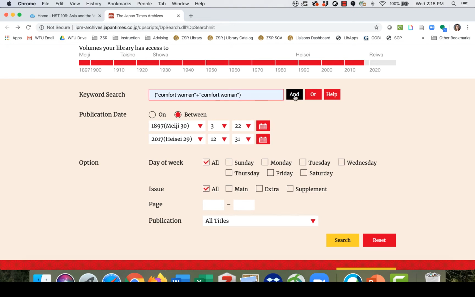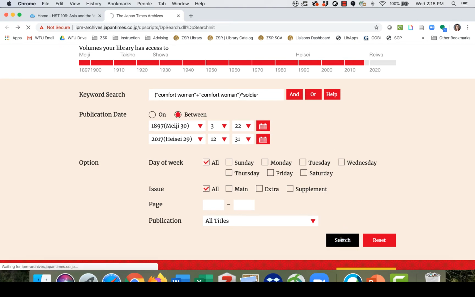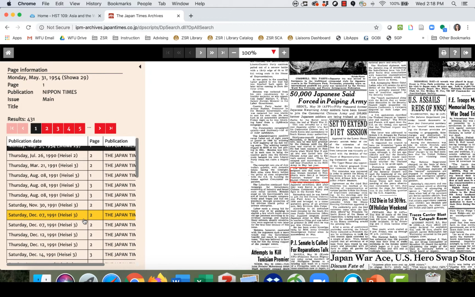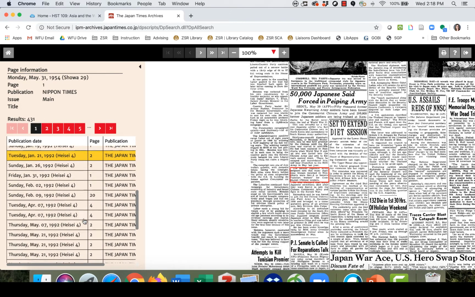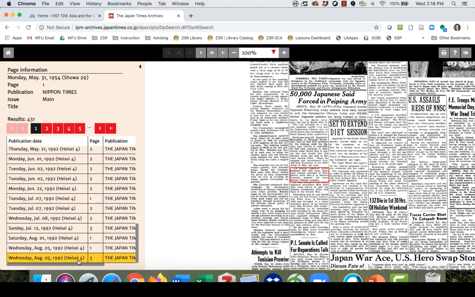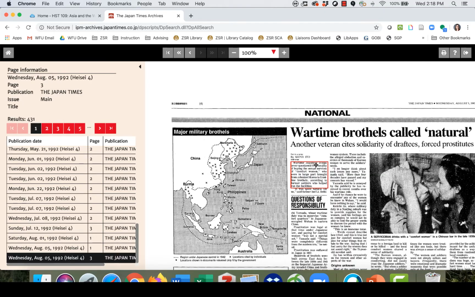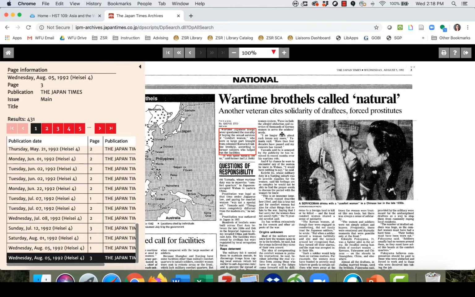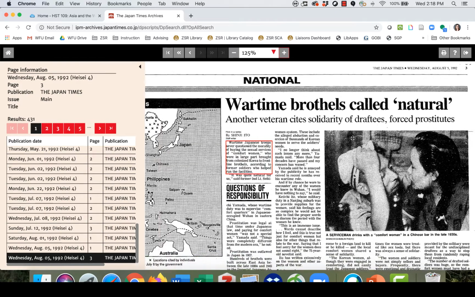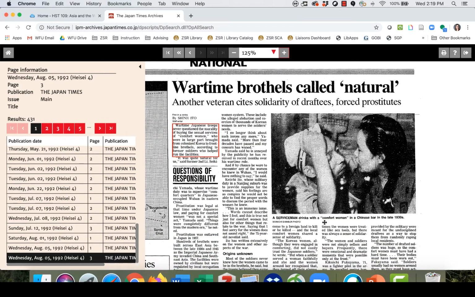So I'm going to use my buttons over here, put in the word soldier, and hit search. So again, I can go and look through some of my results. I'm going to choose this last article here just to take a look at. This is a discussion of what they're calling wartime brothels and some of the questions of responsibility. And we can even see if we zoom in, there's a picture here of a serviceman drinking with a comfort woman in a Chinese bar in the late 1930s.